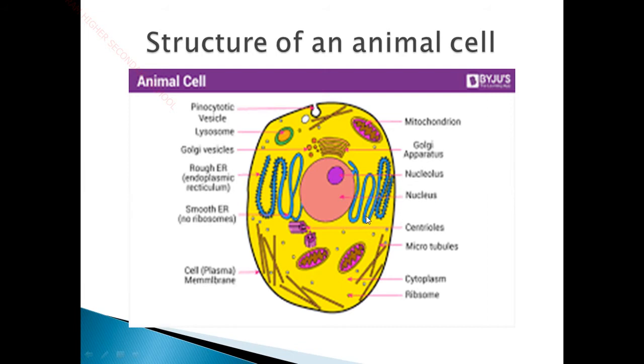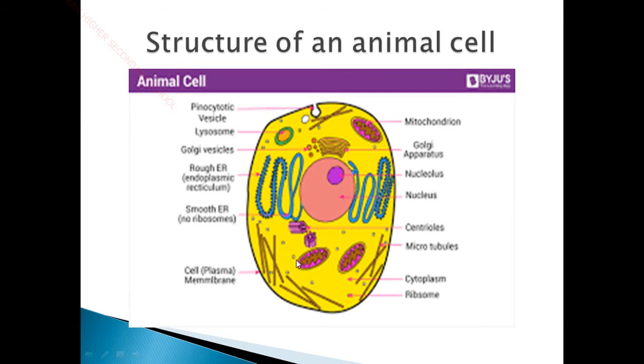So why I want to explain the structure of an animal cell is, before getting into cell division, we want to know about an important organelle which has its main responsibility in the process of cell division. So that organelle is nothing but centrioles and microtubules. Here you can see the pink color part is called centrioles, and here you can see microtubules.